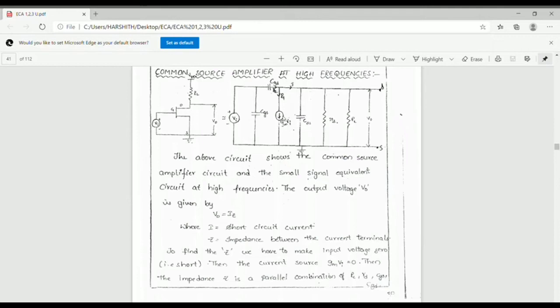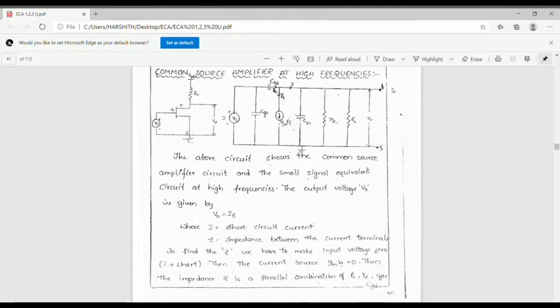That is the parallel combination of the impedances corresponding to RL and CDS, and RD, and CGD. All are parallel. So in this, we calculate the admittance.